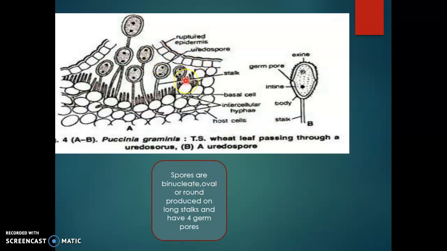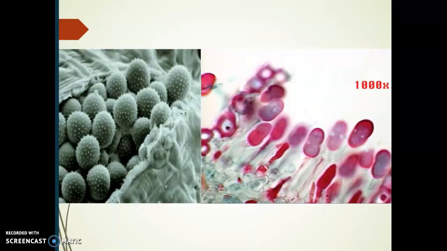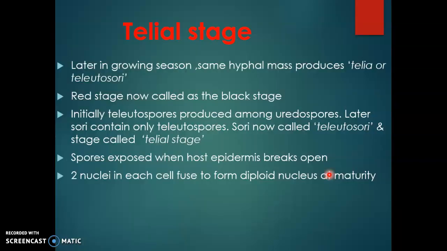And this is the urediospore of Puccinia. It is a single-celled spore stage and it has double wall layers. The outer layer is known as the exine, the inner one the intine, and the exine has ornamentation. Spores are binucleate, oval or round, produced on a long stalk and have 4 germ pores. Here we can also see the scanning electron micrograph of these urediospores, showing the exine ornamentation, and here also we can see the urediospores.